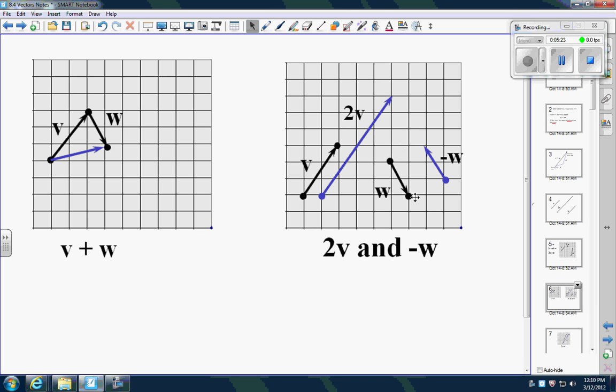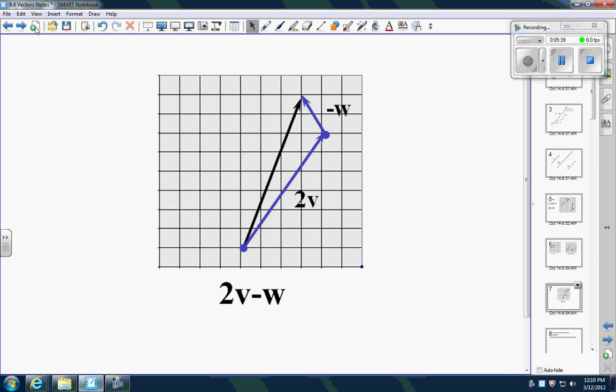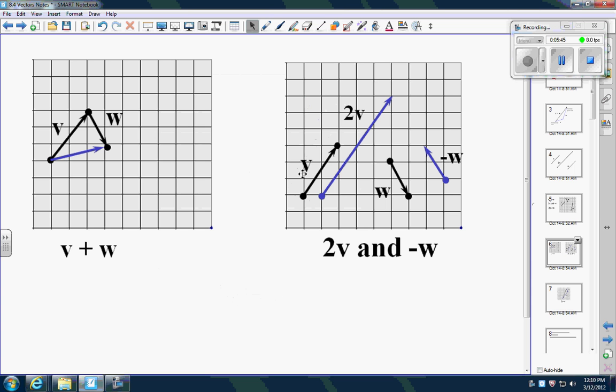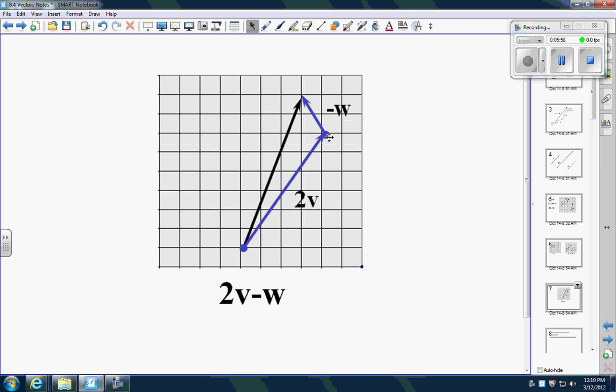So if w was down 2 over 1, so a negative w is going to take the same place in space, but these arrows are just going to switch. Okay? Now, if we want to put these together, 2v minus a w, take the 2v you got here, take your negative w. It's always tip to tail. So this little piece here is going to end up right there. And then we're going to go over 1 and up 2. So that little ending point, always tip to tail.